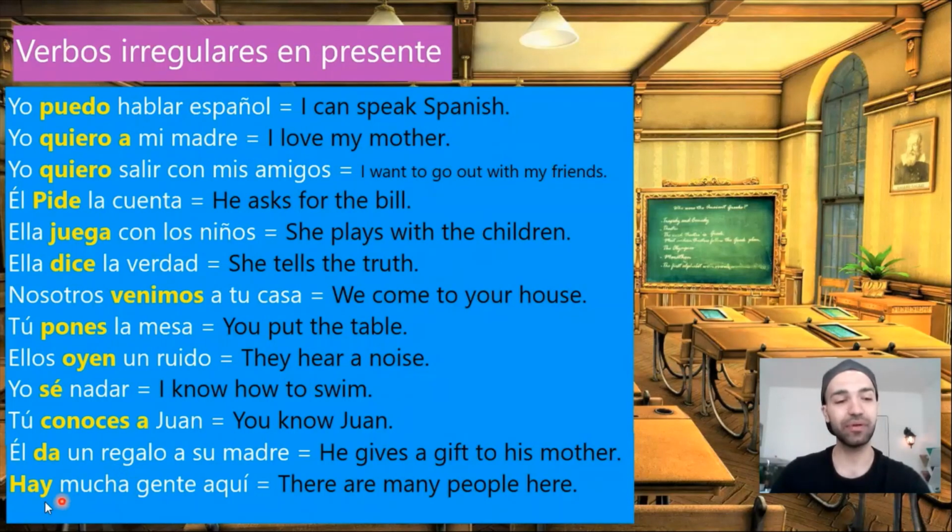And our last example, hay mucha gente aquí. There are many people here. Hay mucha gente aquí. As we already explained, hay es el verbo haber and it's an impersonal verb. We use it just to say there is or there is not. Hay mucha gente aquí. No hay mucha gente aquí. There are many people here. There are not many people here. And now it's time to do some exercises.